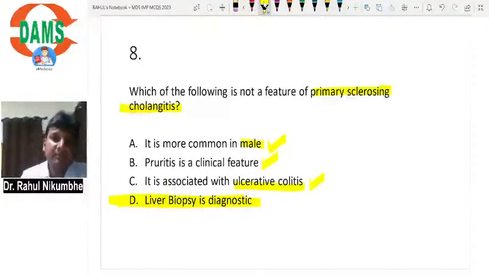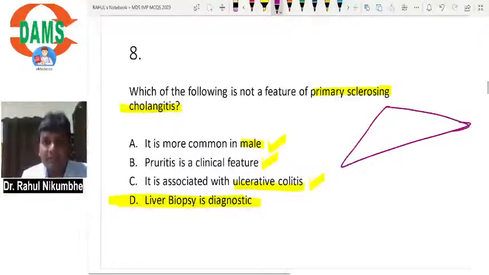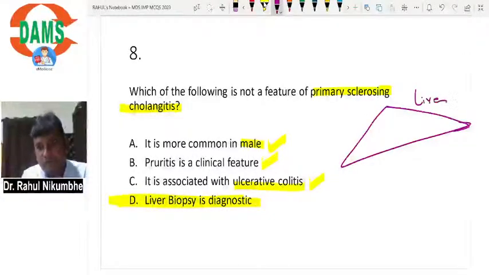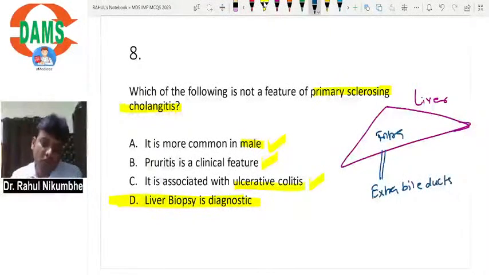Why? In primary sclerosing cholangitis, what is happening? There is damage to intrahepatic bile ducts and extrahepatic bile ducts. The cause is not known. We don't know why it is happening, but something is damaging the bile ducts in the liver and outside the liver. So there is inflammation and fibrosis of bile ducts.